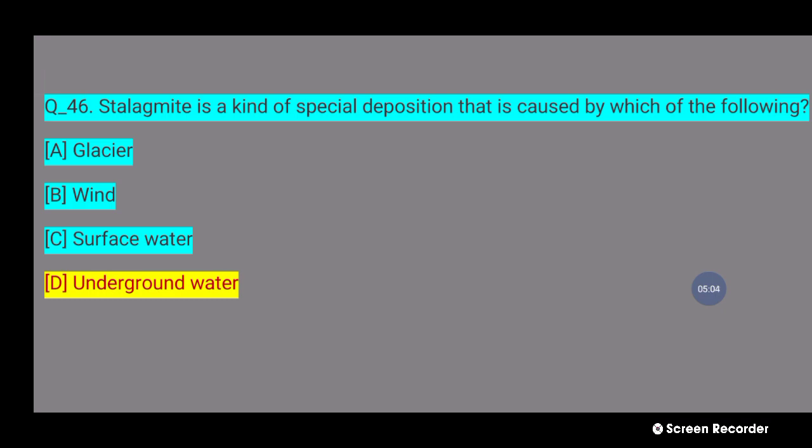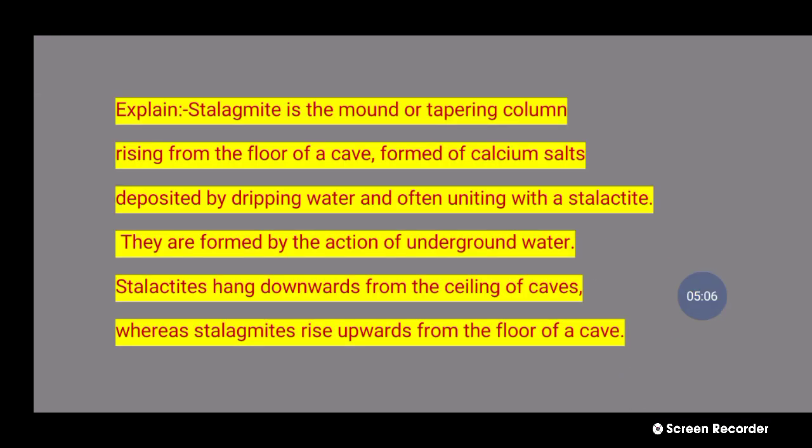46 number question explanation: A stalagmite is a mound of tapering column rising from the floor of a cave. It forms from calcium salt deposited by dripping water, often uniting with a stalactite. They form by the action of underground water. Stalactites hang downward from the ceiling of caves, whereas stalagmites reach upward from the floor of a cave. Next question.